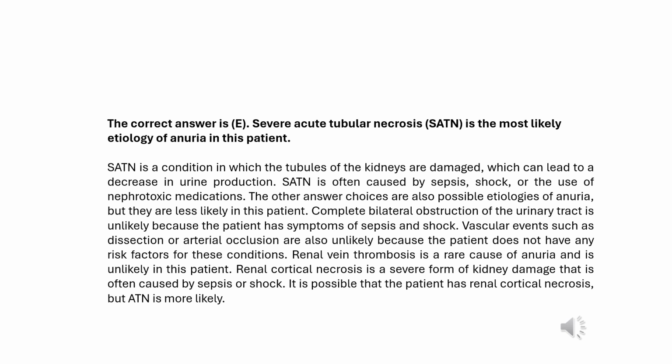The most likely cause of anuria in this patient is severe acute tubular necrosis. This condition can occur when there's significant damage to the kidney tissue, often due to a severe infection or illness, which aligns with our patient's presentation. Remember, in clinical practice, it's crucial to consider the whole patient and all their symptoms when trying to make a diagnosis. This case is a good reminder of how different systems in the body can impact each other.